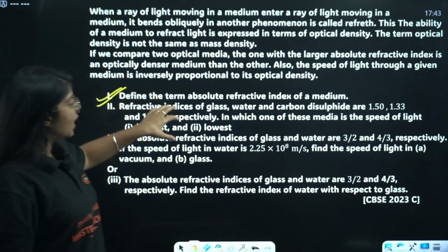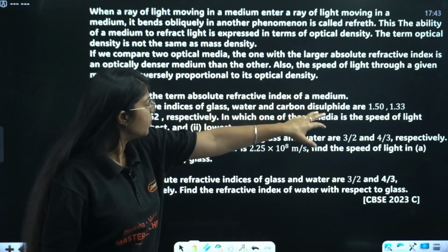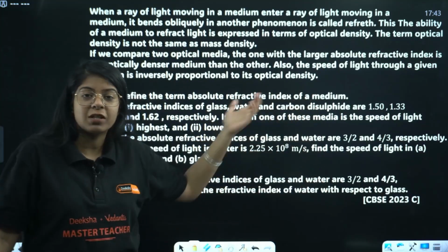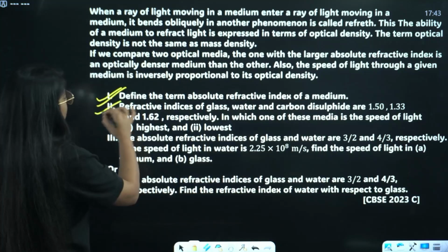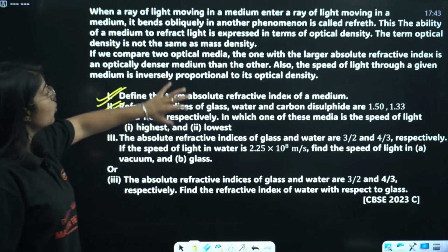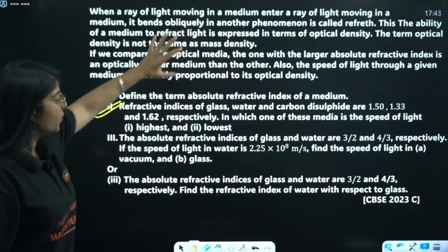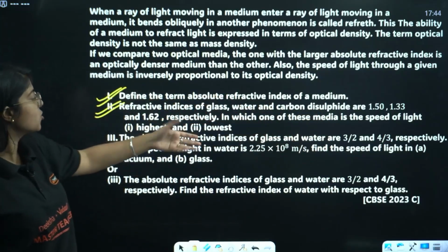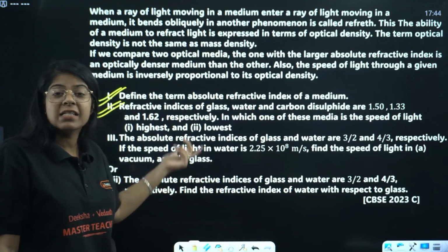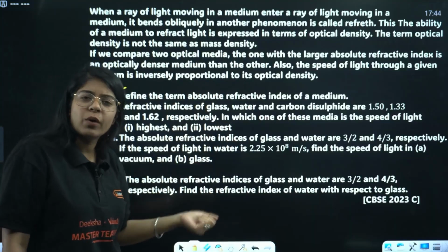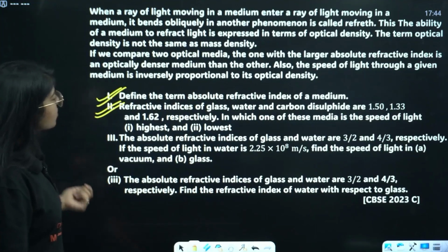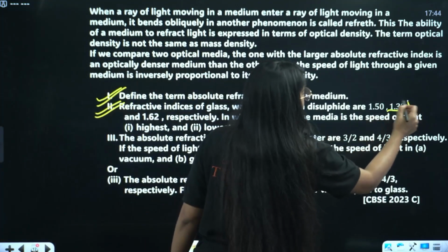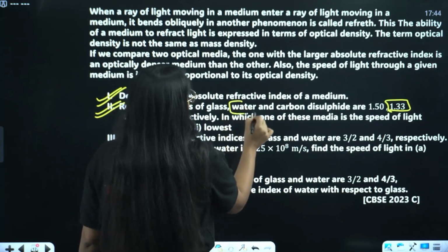Refractive indices of glass, water and carbon disulfide. It's the same question. Literally the same question has been repeated. So see, you don't have to go into the passage. They have asked in which of these media the speed of light will be highest. So speed of light will be highest in a medium which has the lowest refractive index. Which has the lowest refractive index? 1.33. 1.33 is of water.